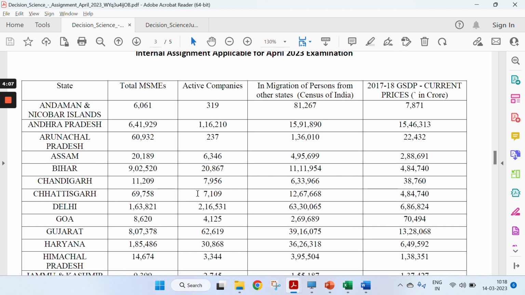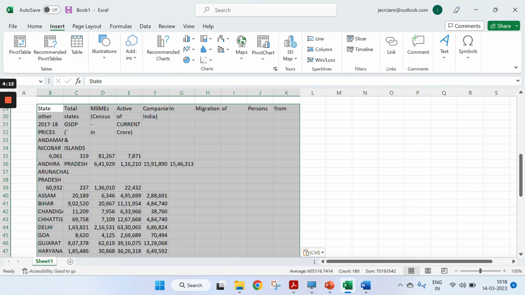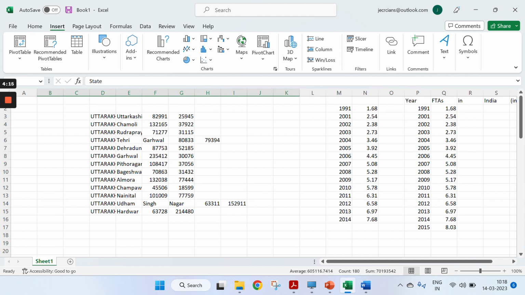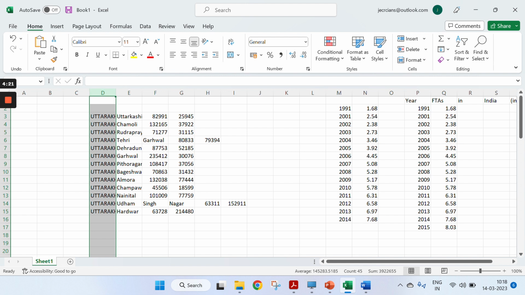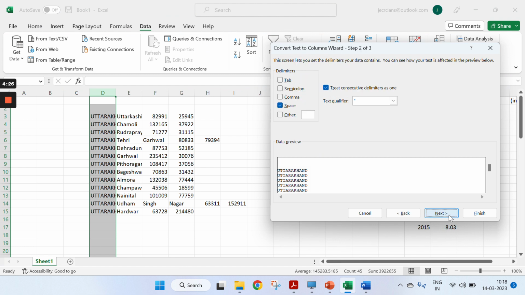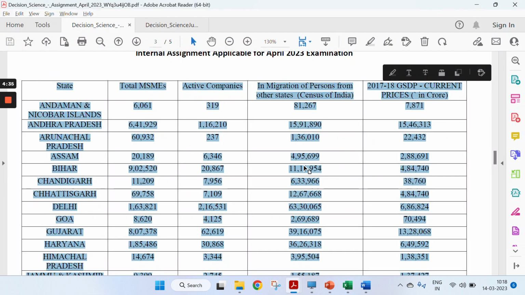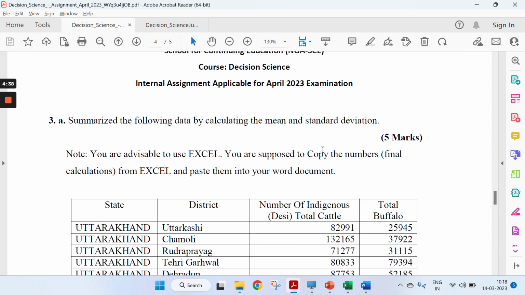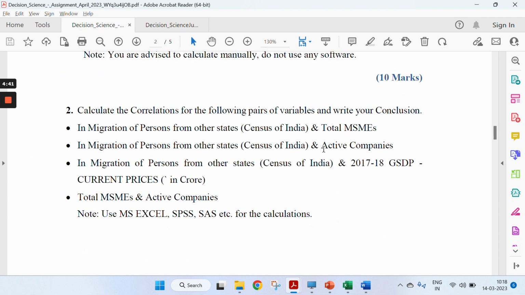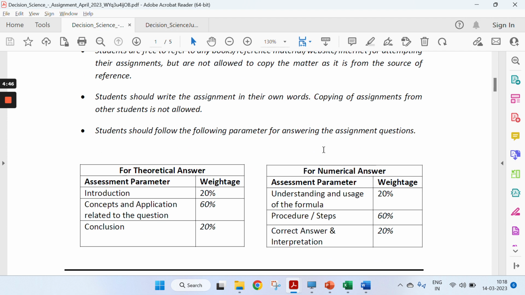Many a time students say they are not able to copy paste it properly, and all the values get into one particular column, right? In this case, you can go to Data and use Text to Columns. Then you can use any delimiter, like in most cases a space. Just go to next and finish, and all the values will get segregated into different columns. So this is one approach that you can follow. And you can google it if you are not clear on how to split the values into different columns.